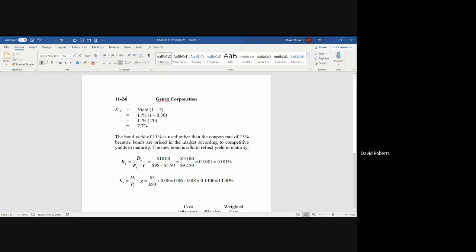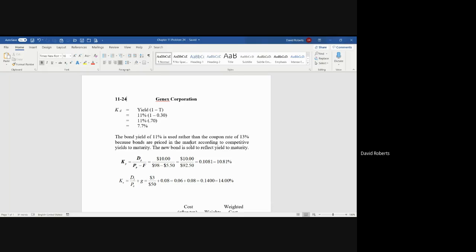Problem 24 from chapter number 11. This is a more advanced problem with the fact that we need to calculate the cost of each type of financing. The three types of financing or sources of funds are debt, preferred shares, and common shares. We've used all these formulas in previous examples.